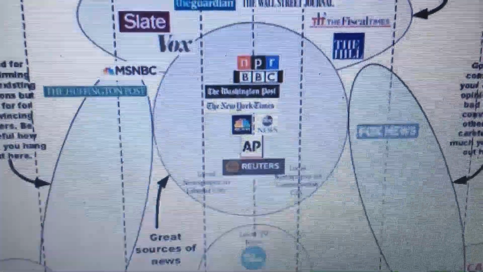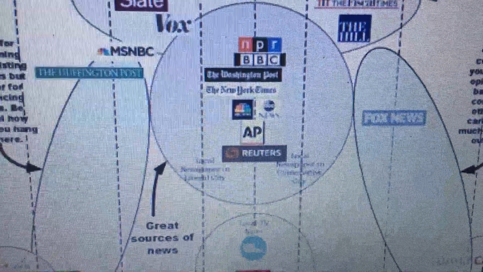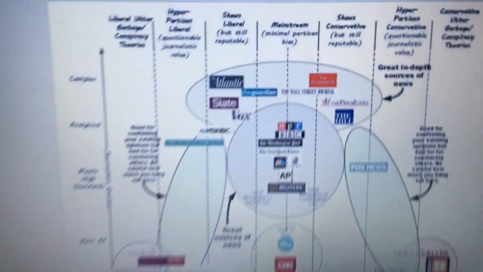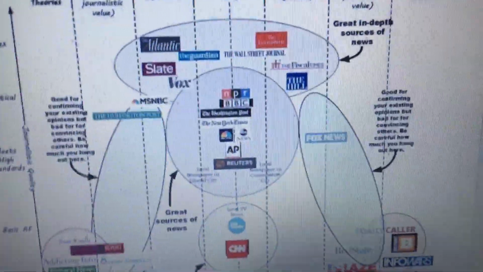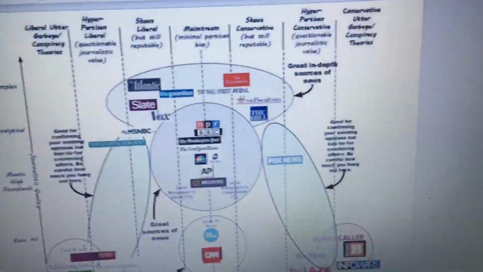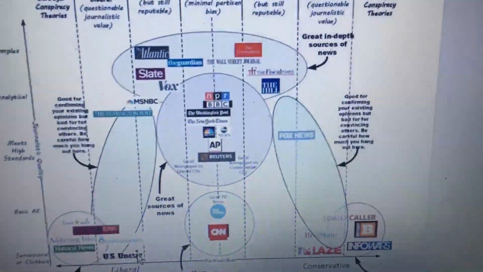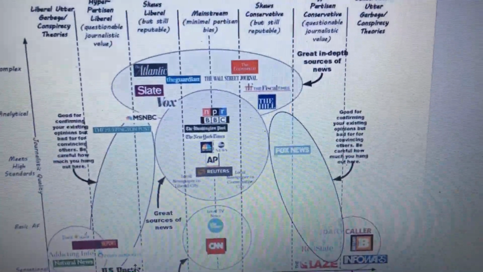So the AP Newswire does not form opinion. Basically, every news source that you see here on this infographic starts with the AP Newswire. The AP Newswire spits off news, just fact, as it happens, 24/7.